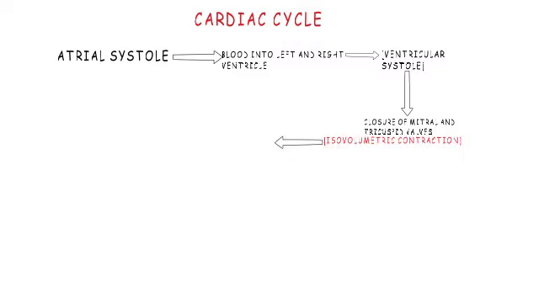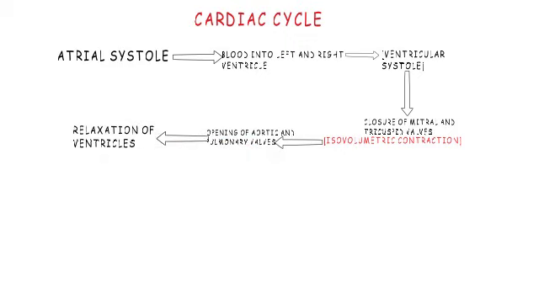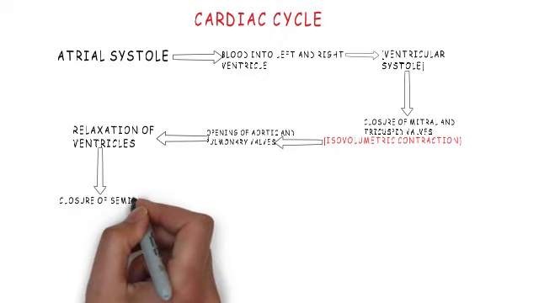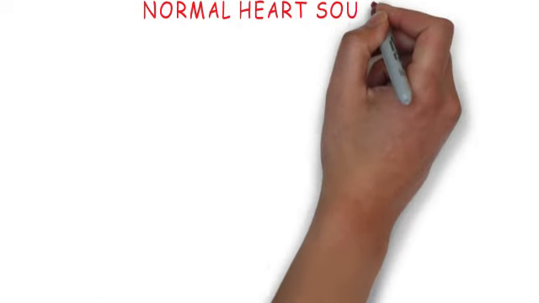After this, the pressure inside the left ventricle begins to rise, and it rises over a particular value. The aortic and the pulmonary valves open and the blood rushes through the aorta. As this happens, the blood in the ventricle decreases and the ventricles begin to relax. Therefore, the pressure begins to fall in the ventricles. This causes the closure of the semilunar valves, that is, the aortic and the pulmonary valves. So, with this much in our minds, let's start with the normal heart sounds.